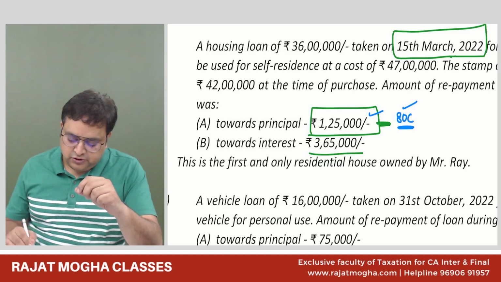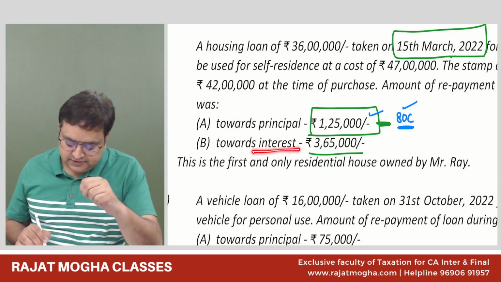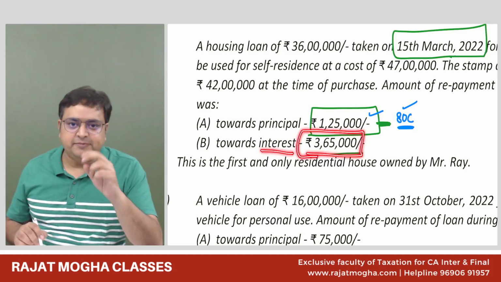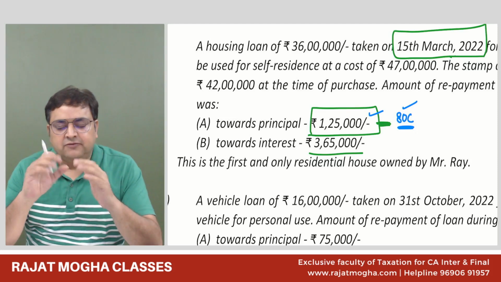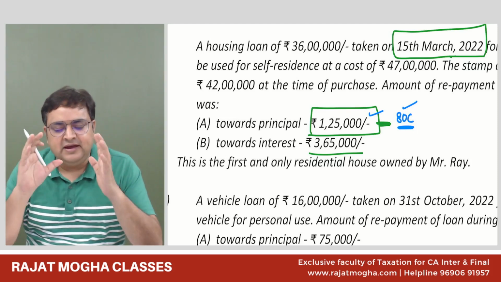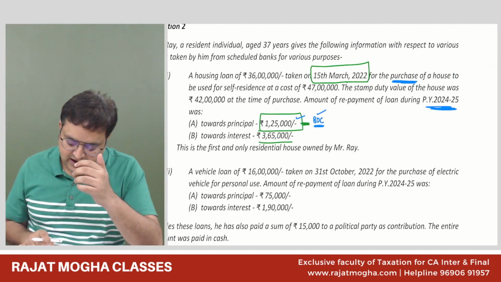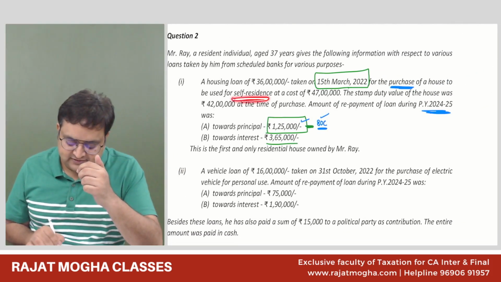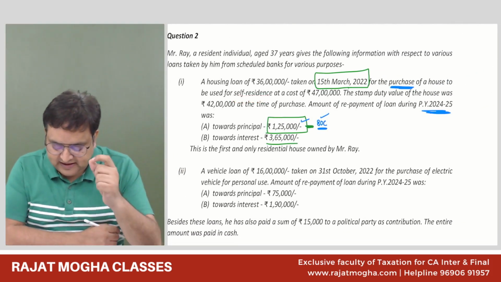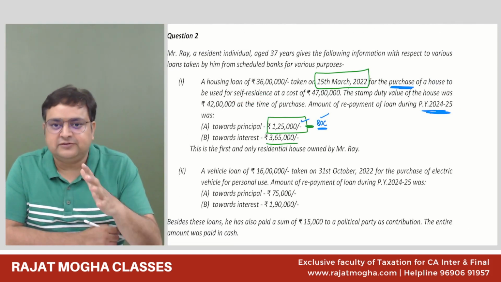Now, towards interest, 3,65,000 he has paid. Guys, forget about everything. Just tell me, he's saying that I have paid this interest also, 3,65,000, and this is for his self-residence. In which section will you give the deduction? First of all, please tell me.